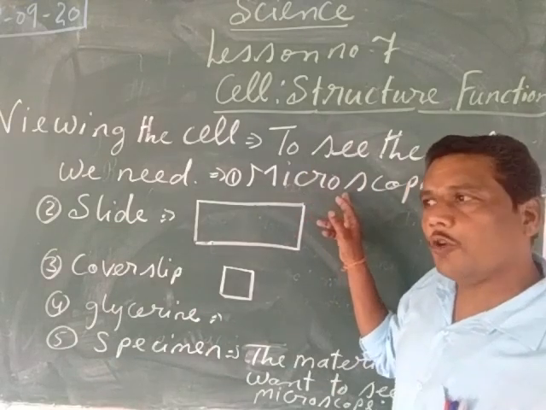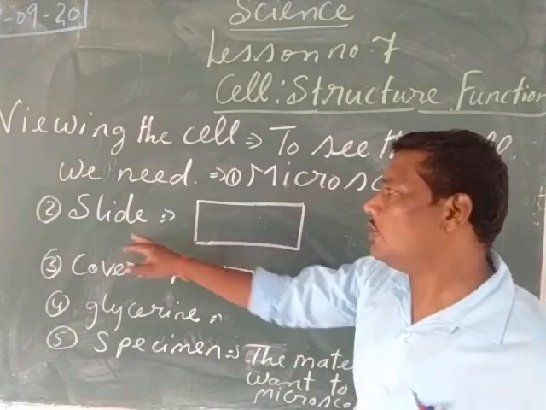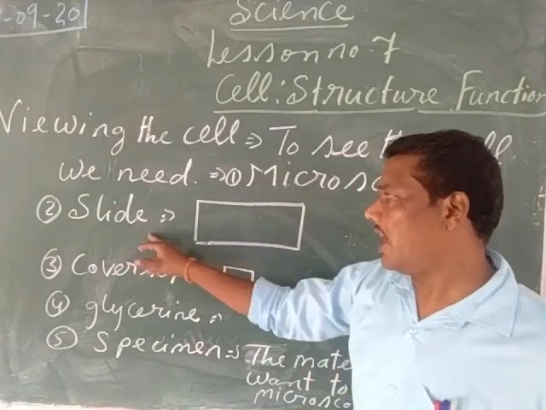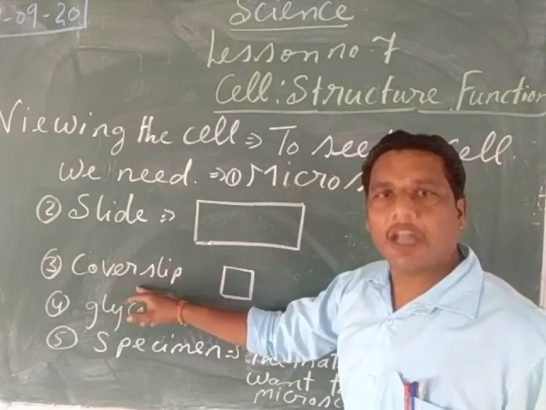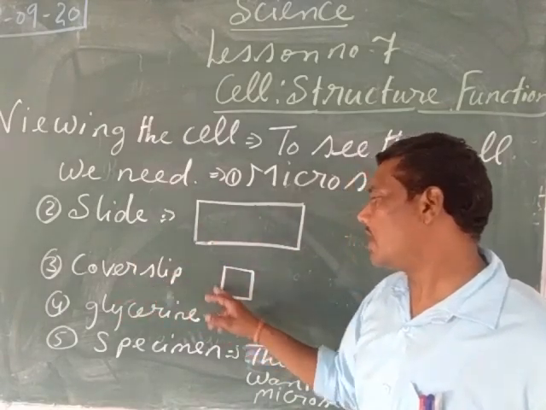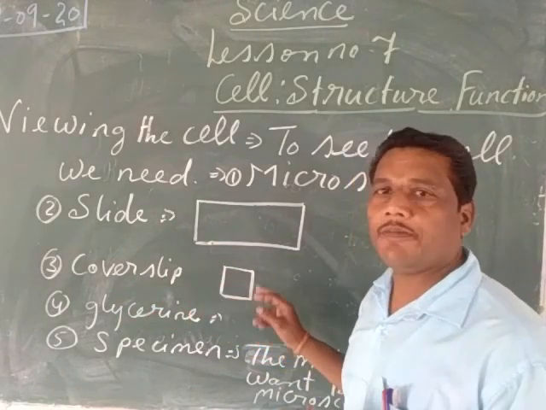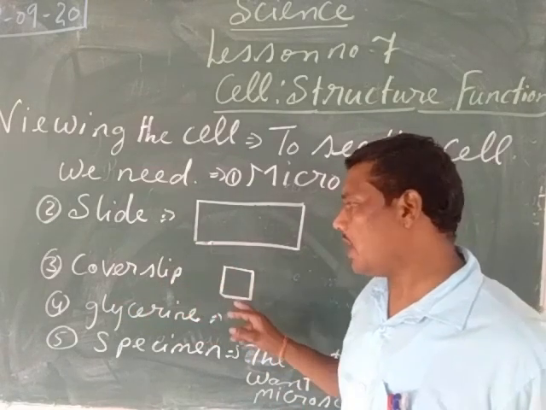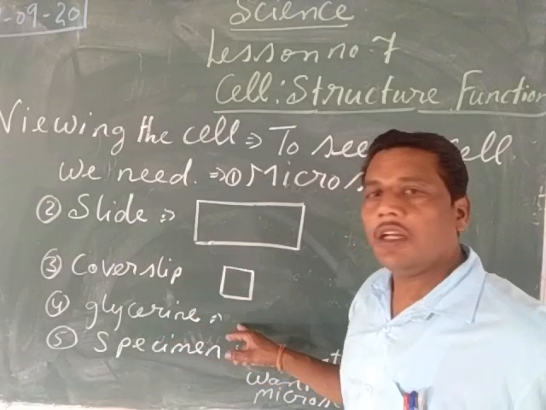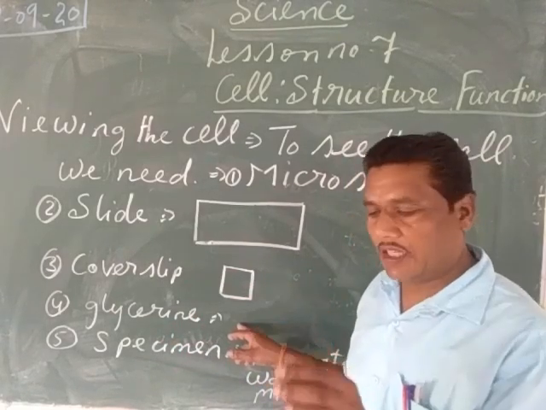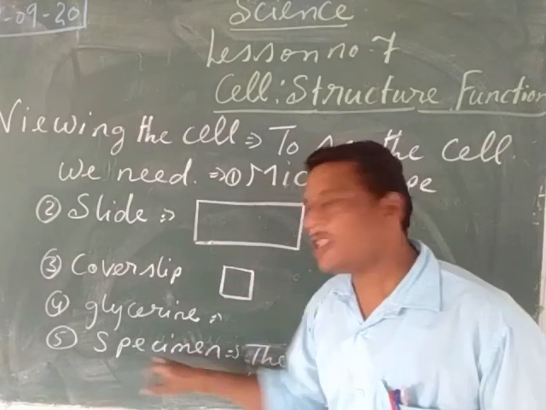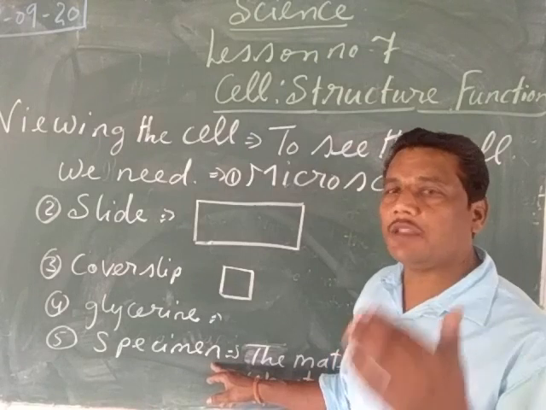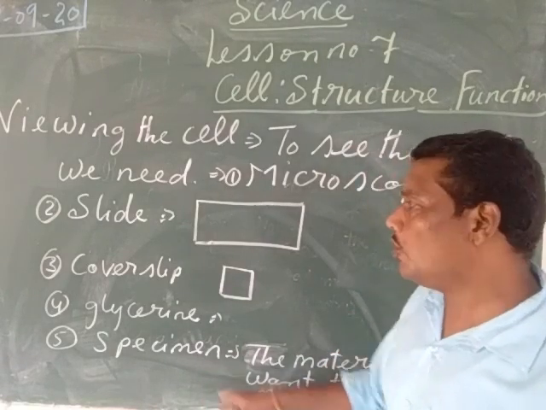Along with the microscope, what are the other things that you need to see the cell? You need the slide. What is a slide? A slide is a rectangular piece of glass. Then you need the cover slip. A cover slip is a square-shaped piece of glass. Then you need glycerine. Glycerine is a little bit water-like material which is added to the material. Then you need the specimen. What is a specimen? A specimen is the material that you want to see under the microscope.